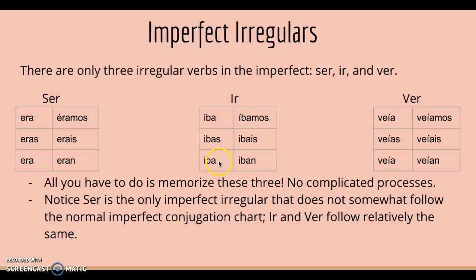Ir is iba, ibas, iba, íbamos, ibais, and iban. And then ver is veía, veías, veía, veíamos, veíais, and veían. All you have to do is, oh, I already said that. Notice ser is the only imperfect irregular that does not somewhat follow the normal imperfect conjugation chart. So ir and ver both follow imperfect, like aba for iba, and then ia and ias and ia. Those are both like the imperfect conjugations, but ser is era and eras, which has nothing to do with aba and ia for imperfect. So it's just like the black sheep, the odd one out.